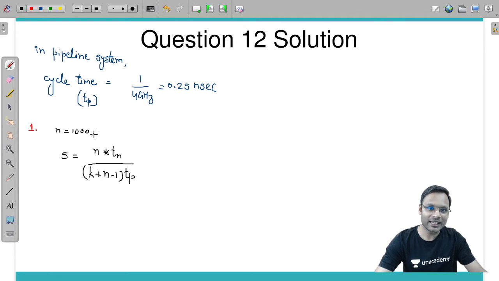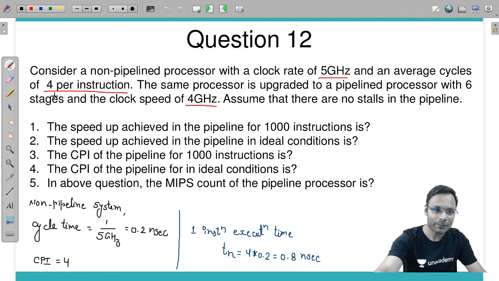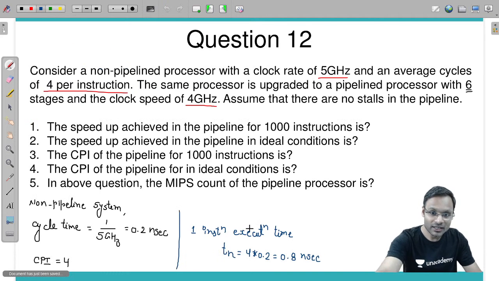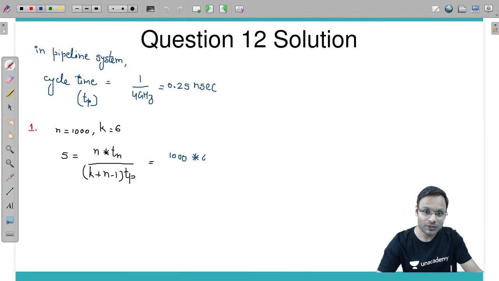What is the value of k given? How many stages are there in the pipeline? A 6-stage pipeline is given in the question. So what is the speed up? Can you calculate? Yes, you can. It is 1000 into Tn. Tn is the one instruction execution time in non-pipeline, which we calculated as 0.8, divided by k, which is 6, plus 1000 minus 1, into Tp, which is 0.25.